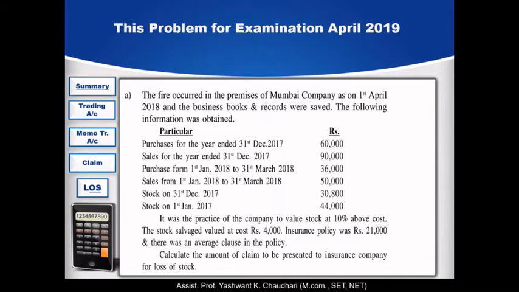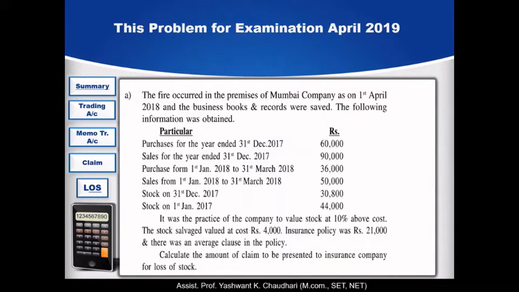We have already seen the introduction of this topic, fire insurance claim, and in this video I am going to solve some problems on fire insurance claim. This is the first problem and it's a simple problem.